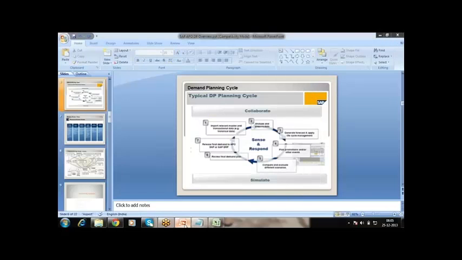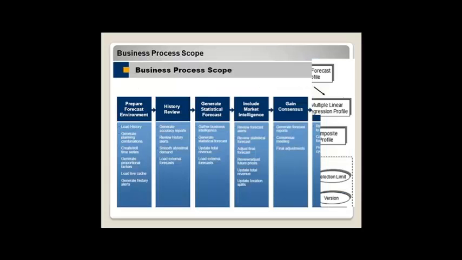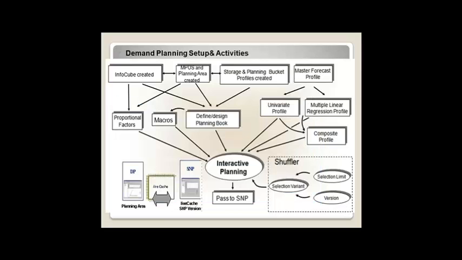Anyway, once we start in the system, definitely you will get more idea. This is the important slide, showing where the demand planning is going to start, where it is going to end, and what the steps are. Once we do it in the system, maybe it will take 10 days to do this cycle, and then it will be more clear. The same thing, with detailed information: these are the basic configurations, setups, or activities in APO demand planning.